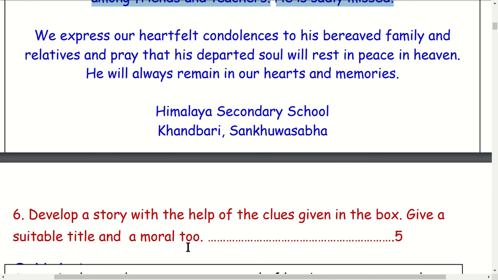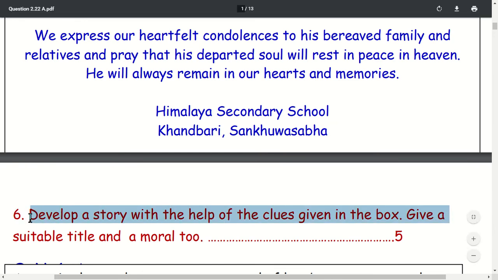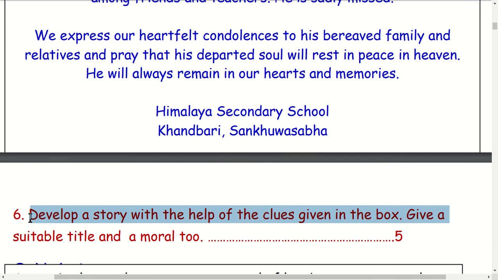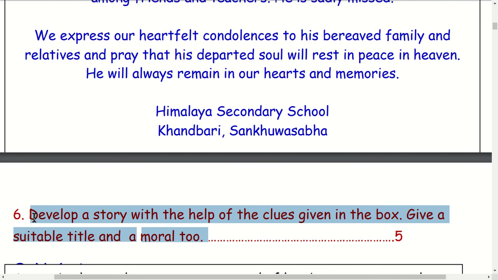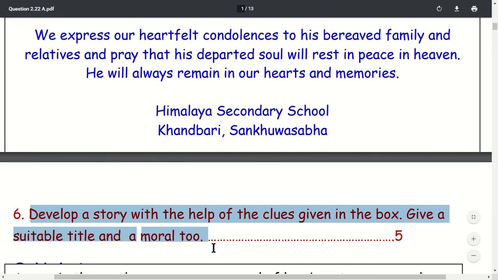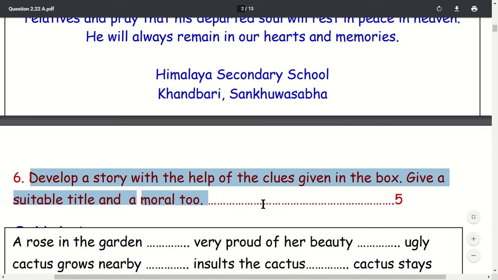Okay, now let's move to question number 6. This is guided writing number 2. Develop a story with the help of the clues given in the box. Give a suitable title and moral too. Means you have to write a story here, a fable. A fable means an imaginary story. This question also carries 5 marks.